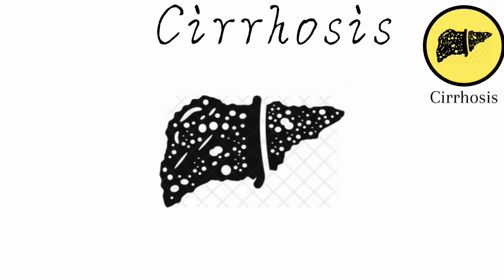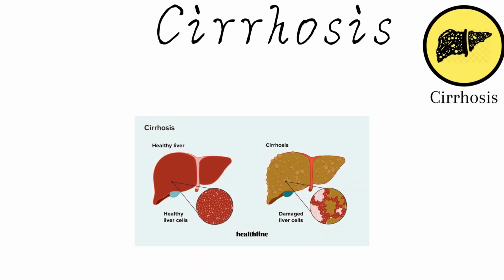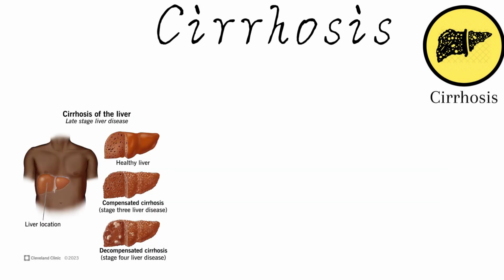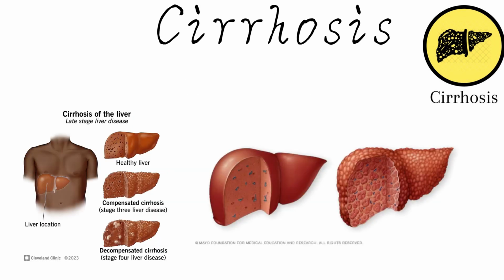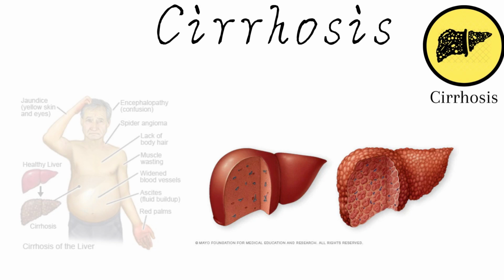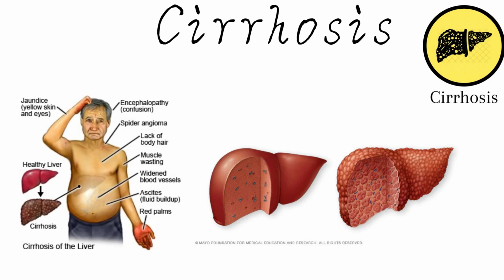Cirrhosis occurs as a consequence of chronic or prolonged scarring and injury to the liver. This damage may stem from various causes, including hepatitis, alcoholic liver disease, non-alcoholic fatty liver disease, or other kidney diseases.